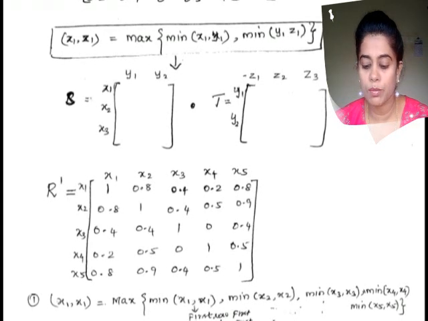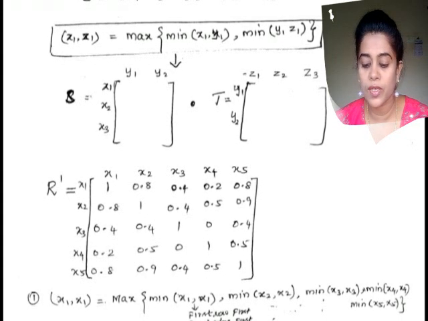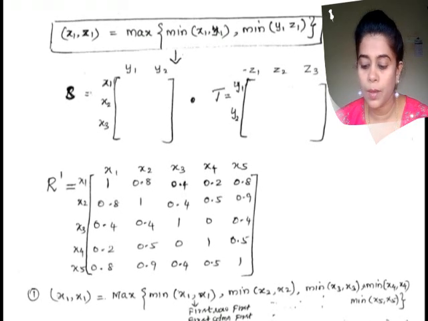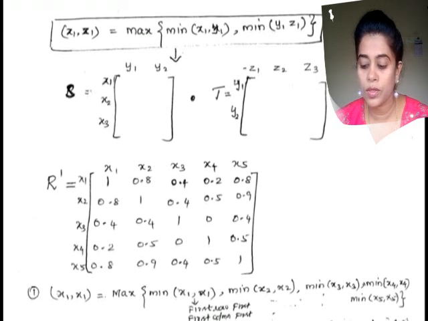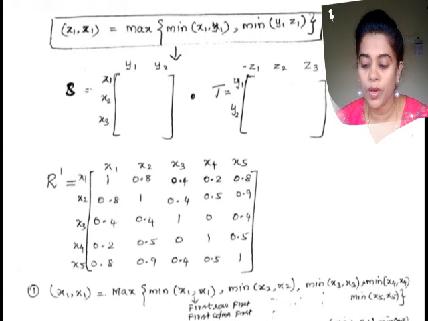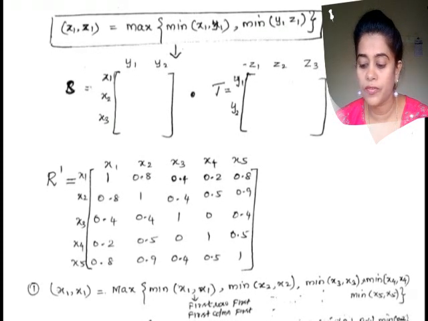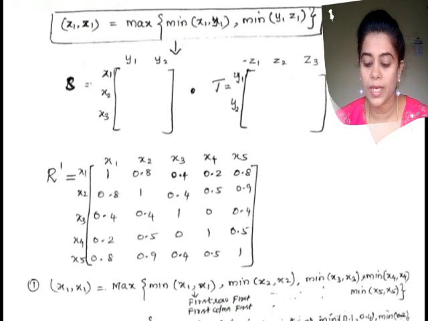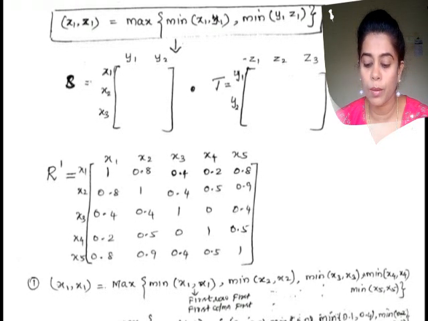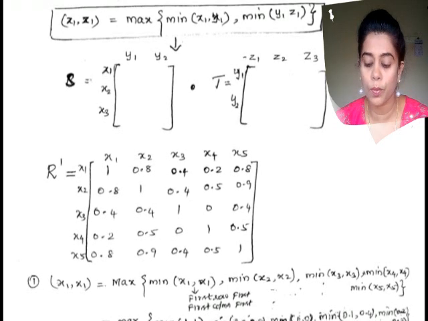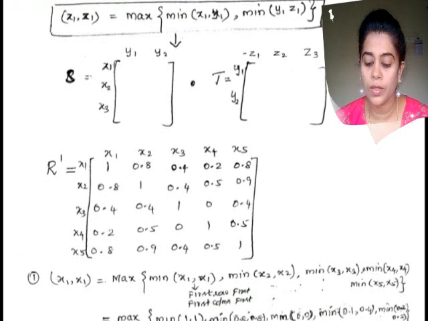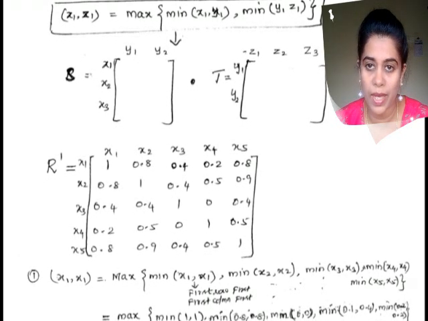It is the maximum of the minimums: from the first pair it is 1, the second pair it is 0.8, the third pair it is 0, the fourth pair, between 0.1 and 0.4, it is 0.1, and the fifth pair 0.2, 0.2 it is 0.2. So we are collecting the maximum of 1 comma 0.8 comma 0 comma 0.1 comma 0.2, collecting all the minimum values, and for that you have to select the maximum.